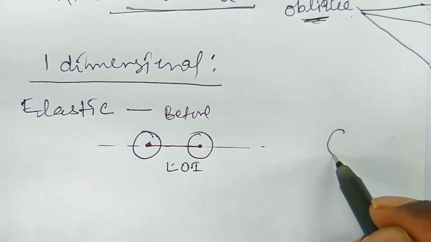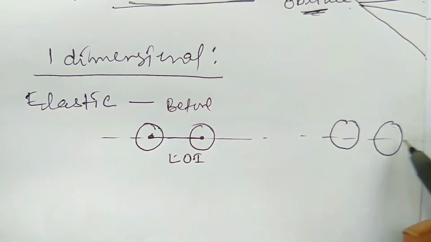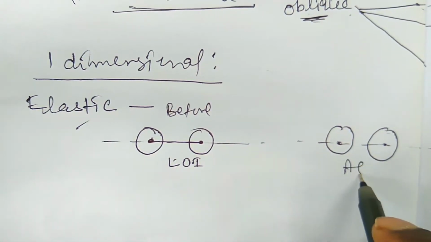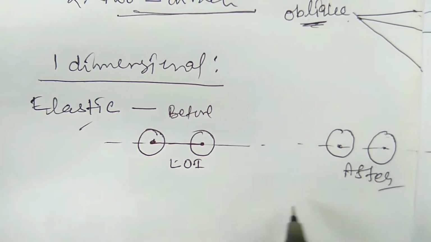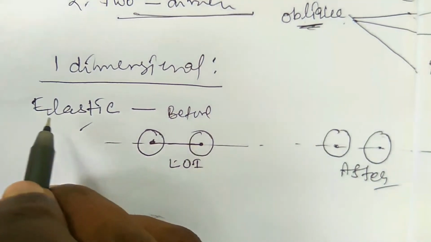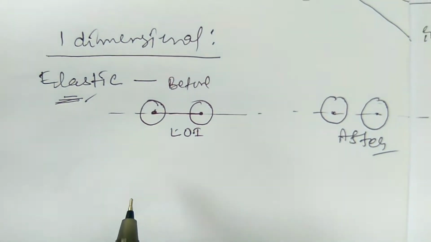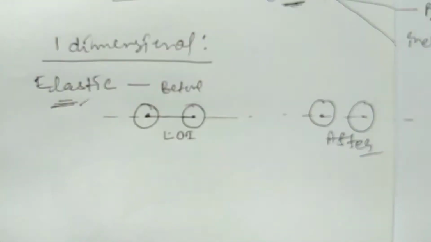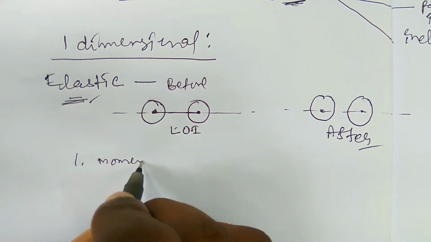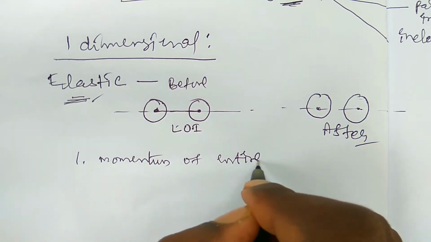And after collision, the bodies must also be in the line of impact. This is the after collision, and this can be called an elastic collision. In elastic collision there are two physical quantities that are conserved. One is that the momentum of the entire system is conserved.